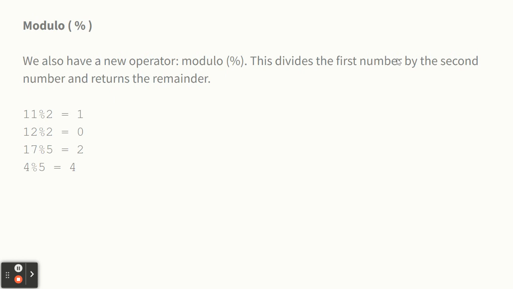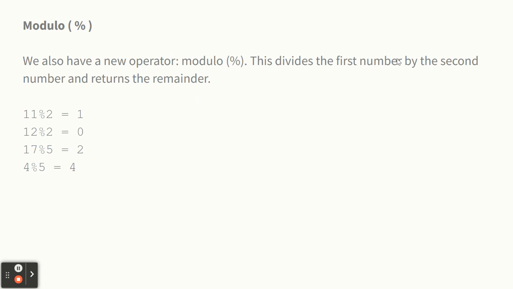Okay, next. This will be new for some of you. I think a lot of you have seen it. We did it in Python. If you were in my intro class last year, it's called modulo or modulus. It's the percentage sign, and what that operator does is it divides the first number by the second number, but it gives you the remainder only. It doesn't care about how many times the number goes in. It just cares about the remainder.